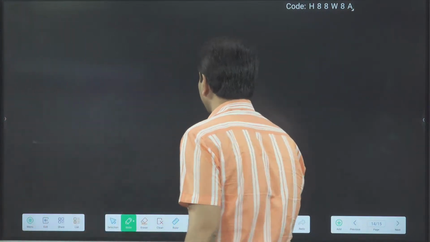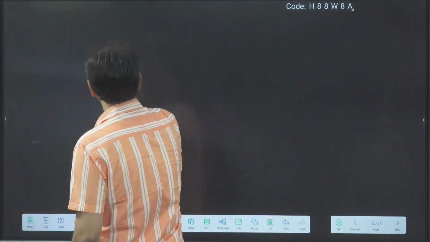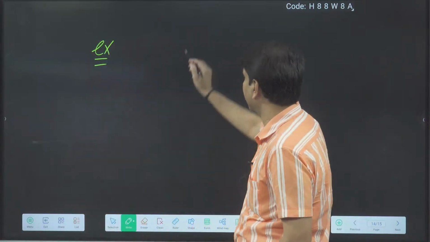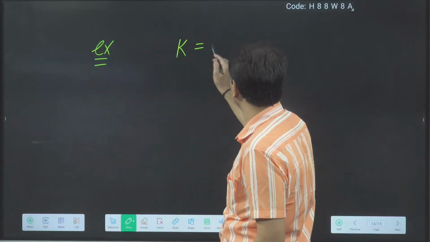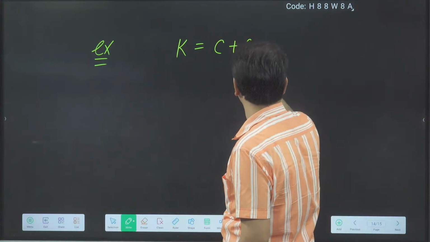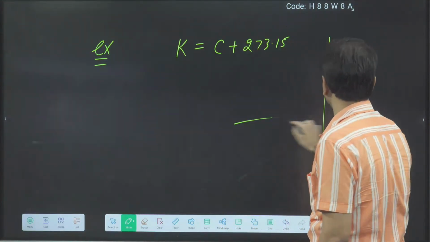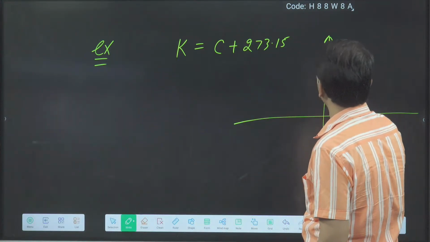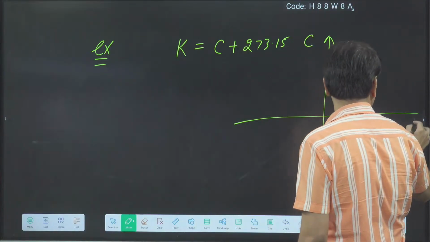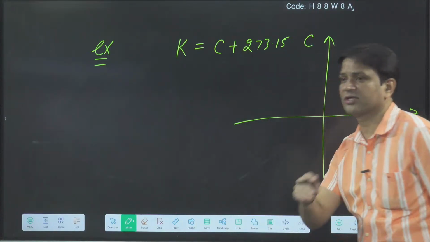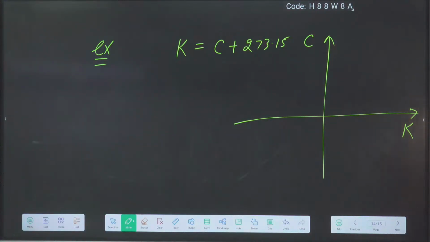One small example you will say. Kelvin and Celsius relation, K is equal to C plus 273.15. Okay, this you will learn in thermometry. Suppose I am plotting C on the y-axis, K on the x-axis. Draw the graph, x-intercept, y-intercept.